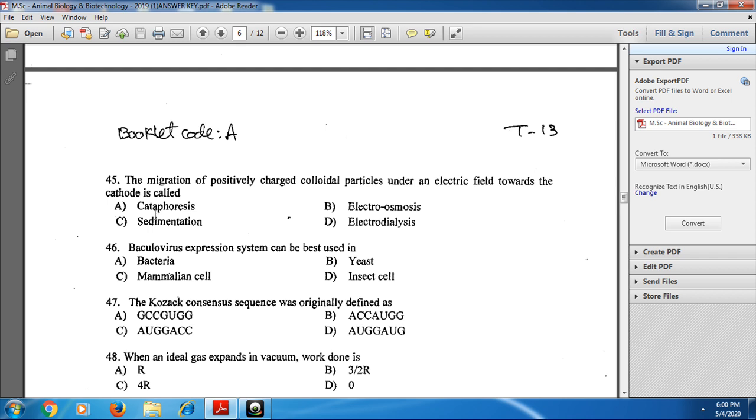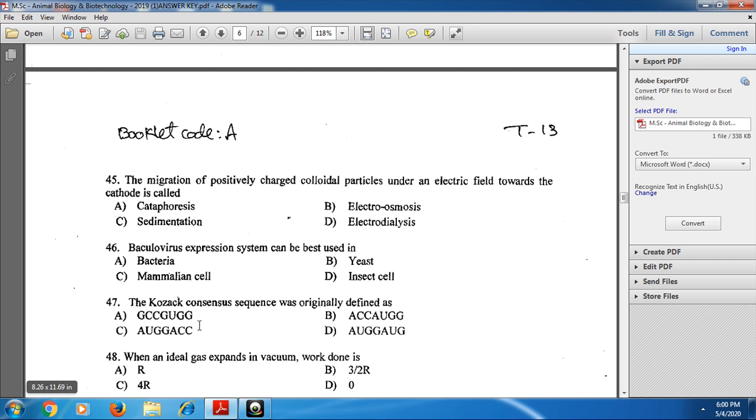It is not sedimentation or electroosmosis. Cataphoresis is the correct option for the 45th one.